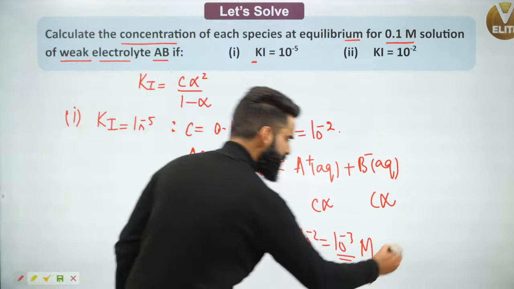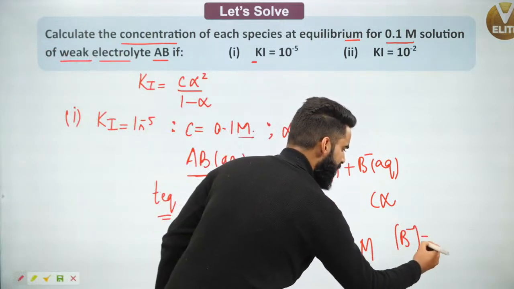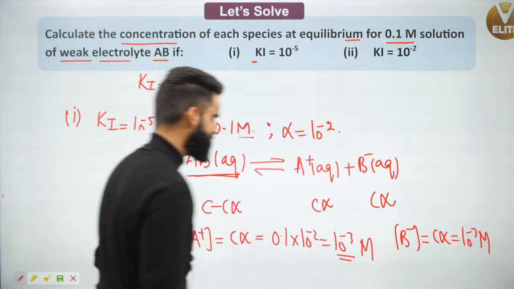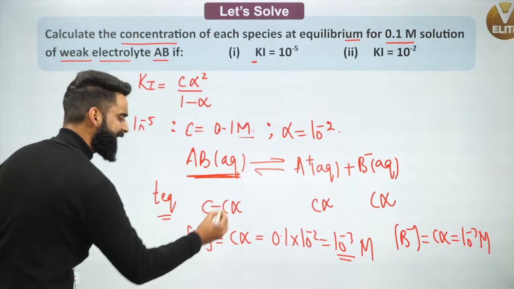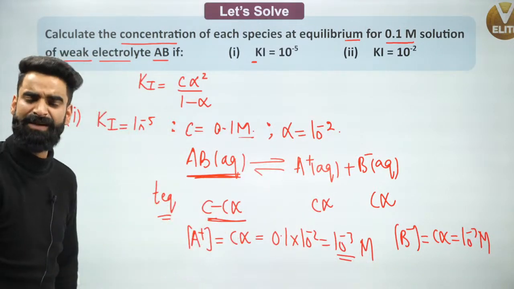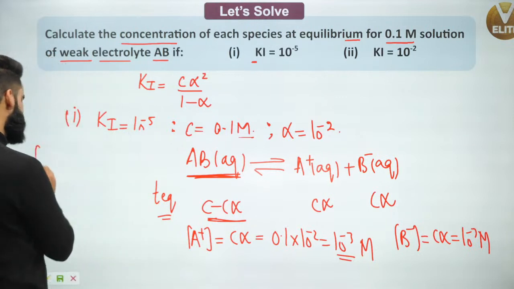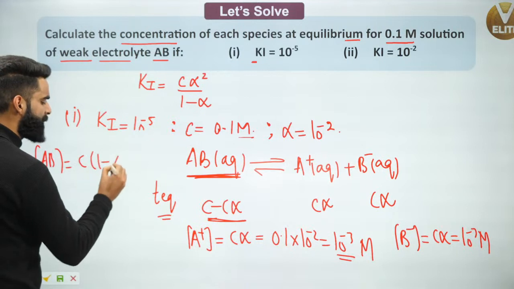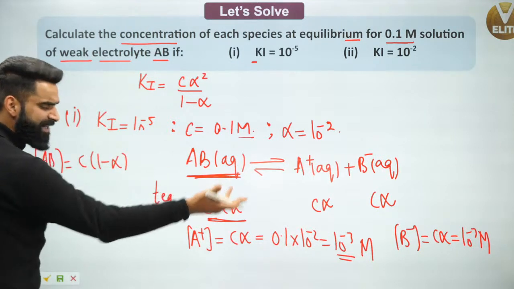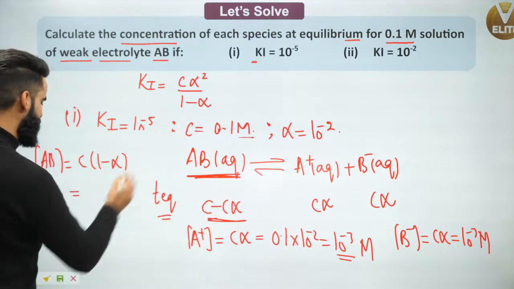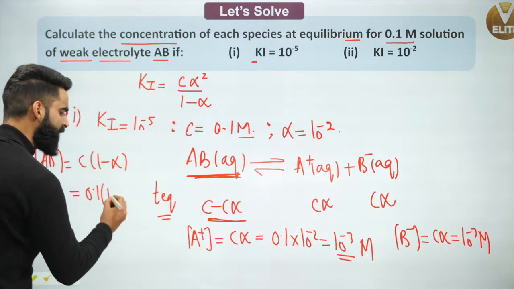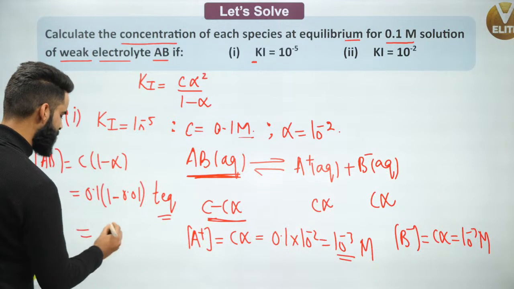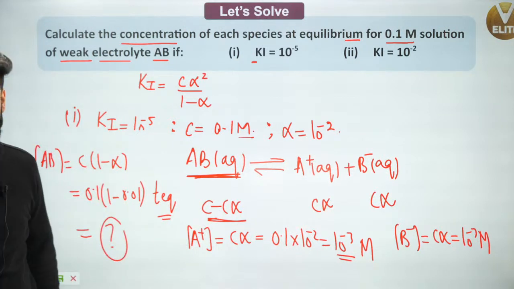Absolutely. Can we simply calculate the concentration of B negative? It's again C alpha, so its value will be again 10 power minus 3 molar. Yes. What will be the concentration of this electrolyte left at equilibrium? It's going to be C minus C alpha. Simple. I'll write concentration of AB at equilibrium is C multiplied by 1 minus alpha. Or you can write C minus C alpha, one and the same thing. C value we already know, that is 0.1. 1 minus alpha value we got to know as 0.01. Just calculate this value, you'll get the concentration of AB as well.